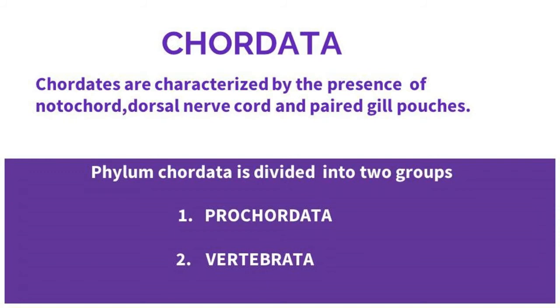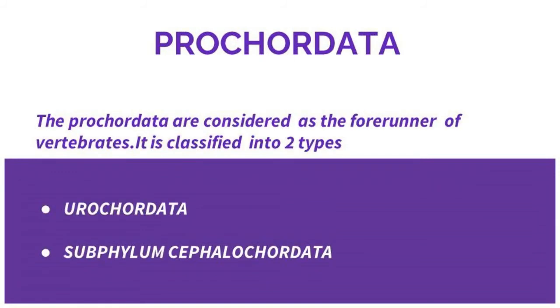Phylum Chordata is divided into two groups. The first one is Prochordata and the second one is Vertebrata. Now we are going to see Prochordata, which are considered the forerunners of vertebrates. Based on the nature of the notochord, Prochordata is classified into two subphyla.